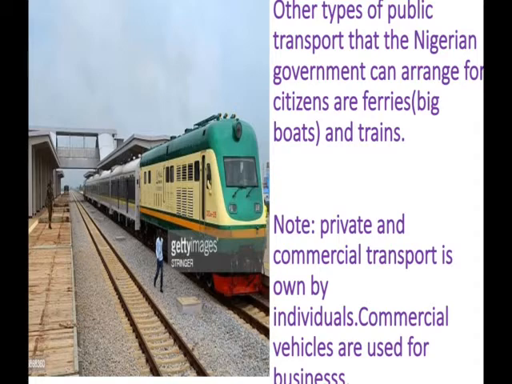As we said earlier, private and commercial transport is owned by individuals. Commercial vehicles are used for business. They use it for their business. So if the federal government should provide public transport, the amount people spend on transportation will be reduced. So it will help the citizens of the states.